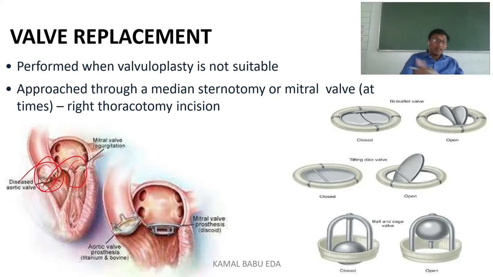If you see here, the aortic valve is diseased and the mitral valve is also diseased. In these situations, valvuloplasty cannot be performed in these types of patients, so we need to go for valve replacement. We use a prosthesis, meaning artificial valves, and place them in the position of the original valves.